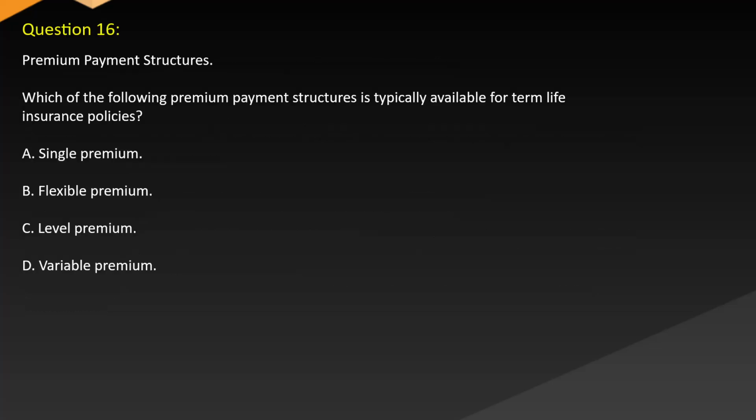Question 16. Premium payment structures. Which of the following premium payment structures is typically available for term life insurance policies? A. Single premium. B. Flexible premium. C. Level premium. D. Variable premium.